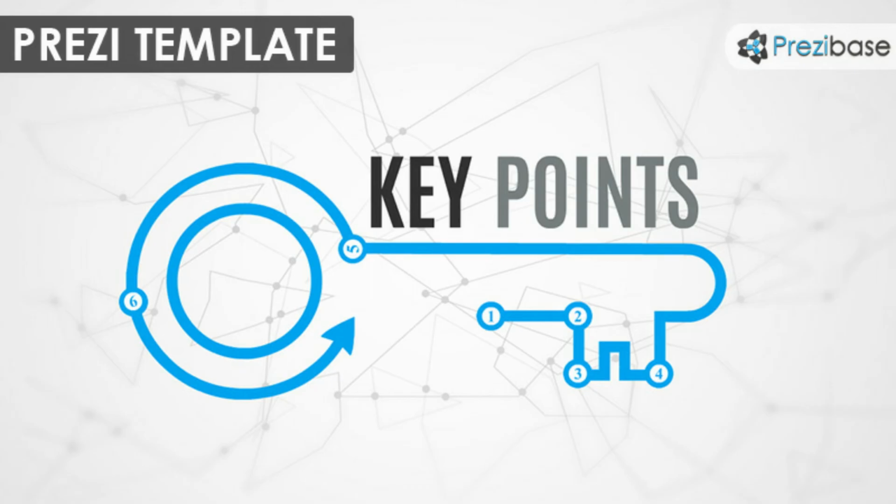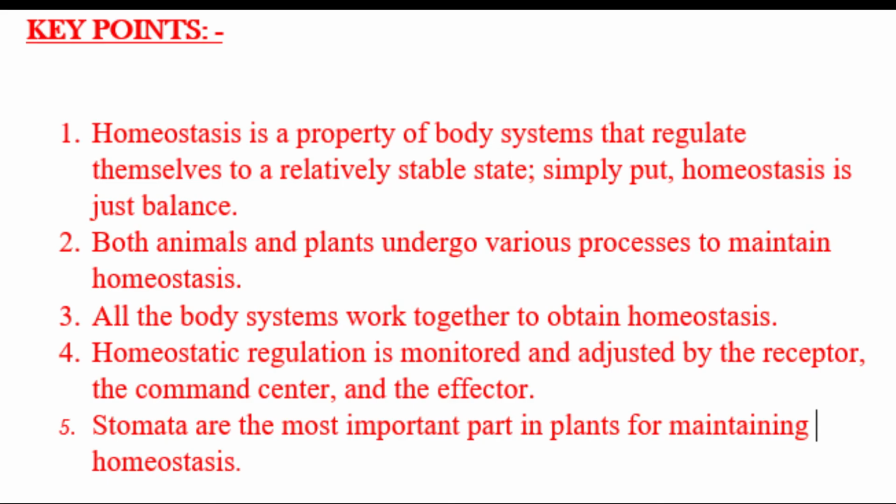Now let us go back and look at some main points of the lesson we have learned today. Number 1. Homeostasis is a property of systems that regulate themselves to a relatively stable state. Simply put, homeostasis is just balance. Number 2.